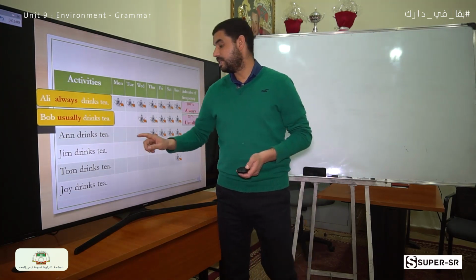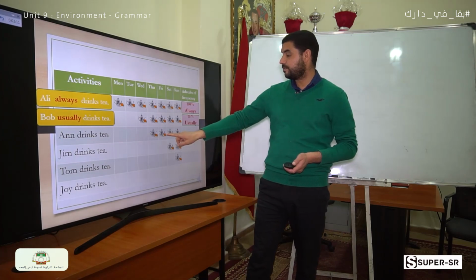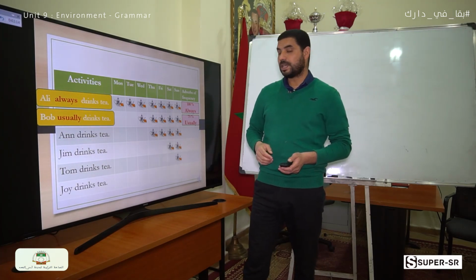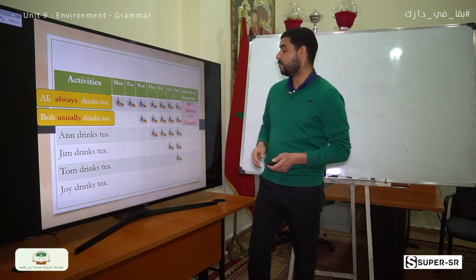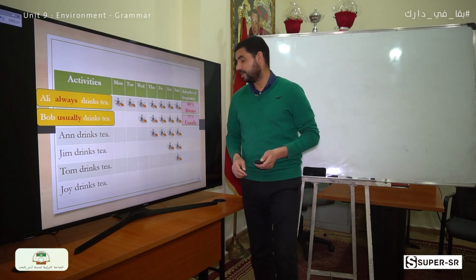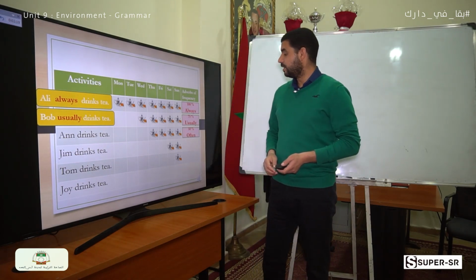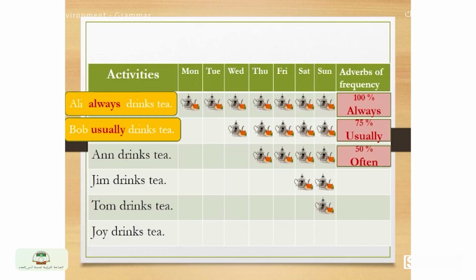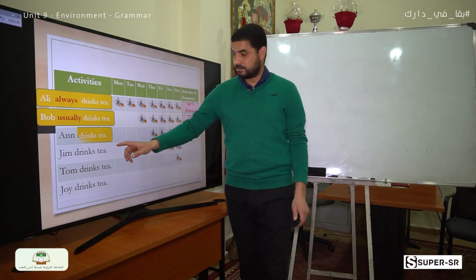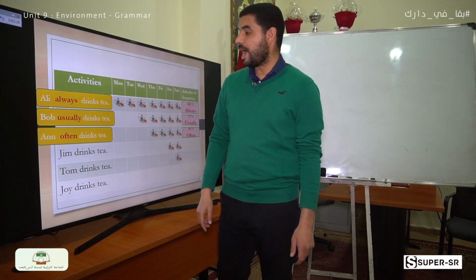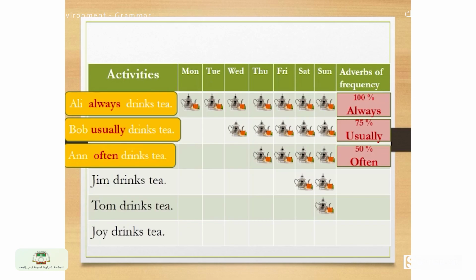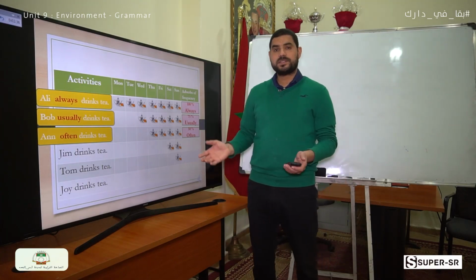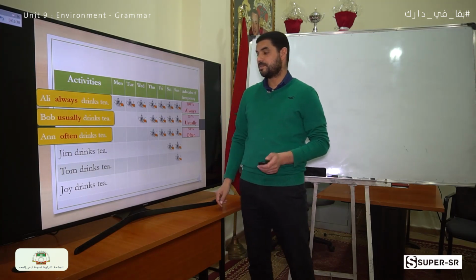Anne drinks tea just on Thursday, Friday, Saturday, and Sunday. So here we use another adverb of frequency, which is "often." It's about 50%. So we say Anne often drinks tea, which means it's 50%.